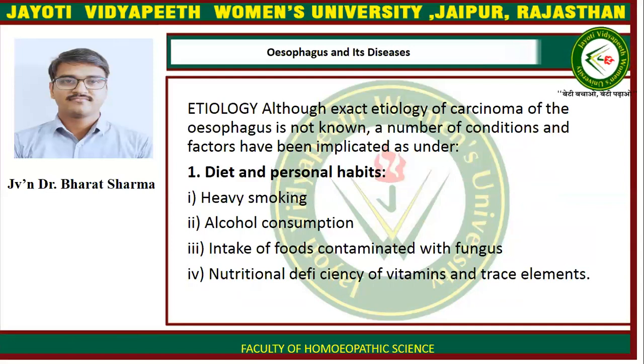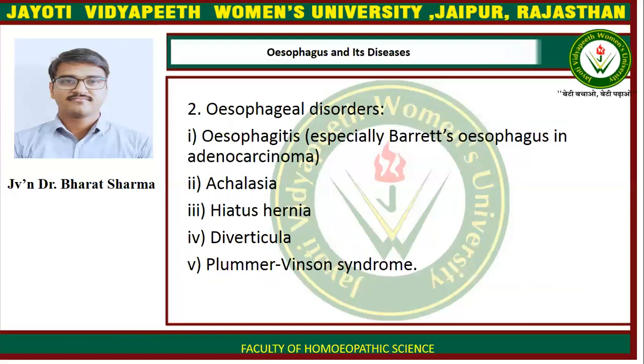Etiology. Although the exact etiology of carcinoma of the esophagus is not known, a number of conditions and factors have been implicated, as under. First is diet and personal habits. Heavy smoking, alcohol consumption, intake of food contaminated with fungus, and nutritional deficiency of vitamins and trace elements can cause esophageal carcinoma.